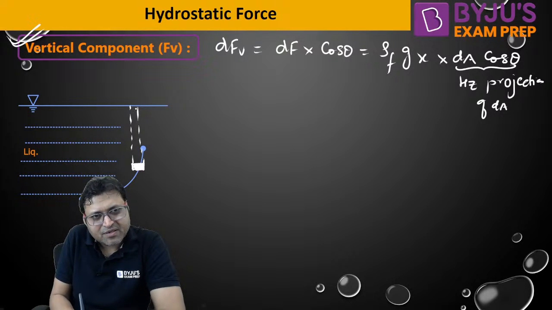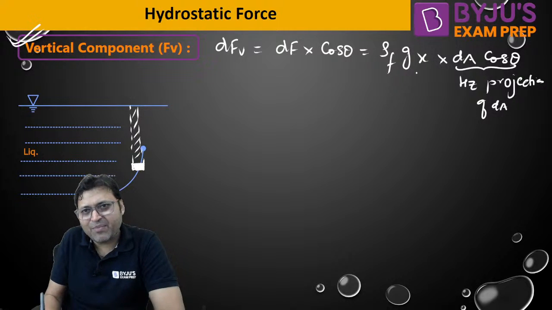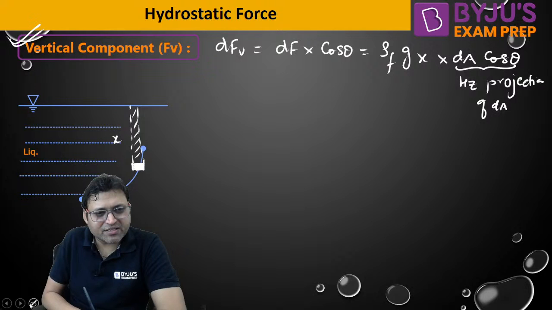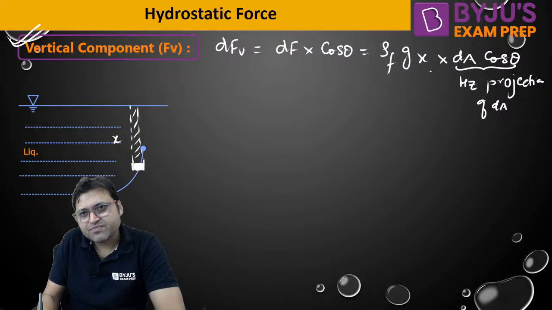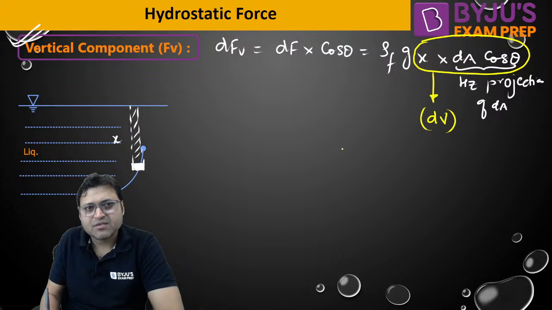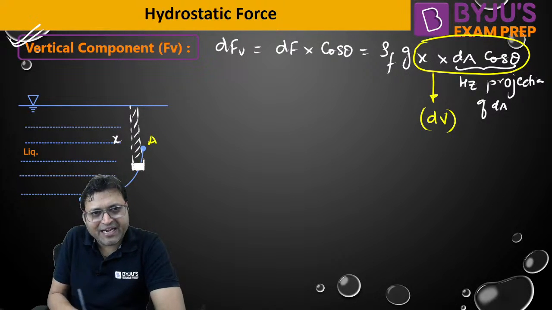This is x. x into dA cos theta will be this volume dV. And if we integrate from A to B, then it will be the total volume.